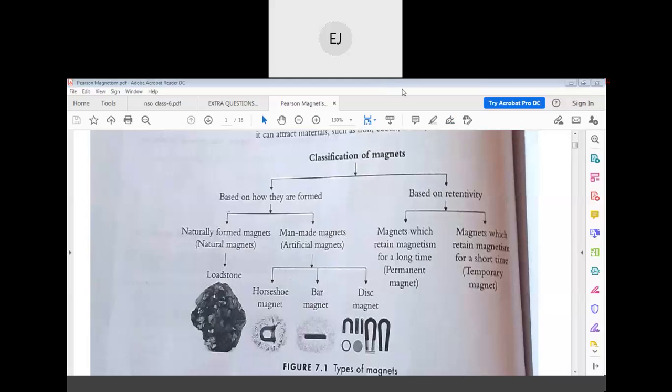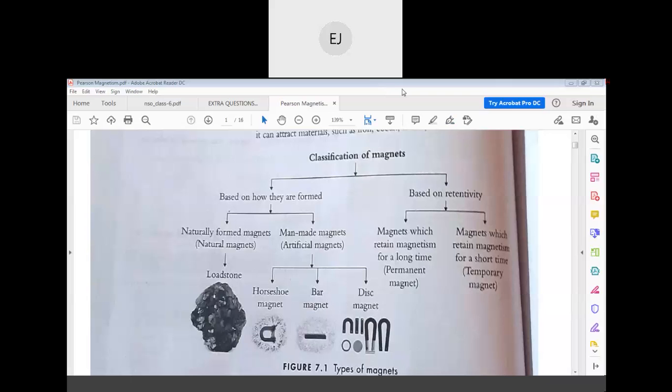Sir, what is the meaning of retentivity? That is what I am telling. For example, if you discuss 100 questions and after 1 week also, when I ask, you are able to remember, that means you are retaining this knowledge, your ability of retaining is good.